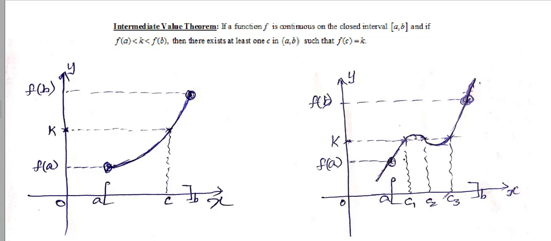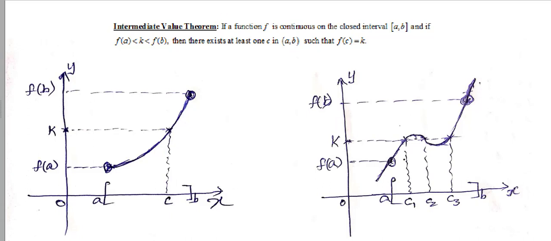In some cases there may exist more than one c even, at which the functional values are equal to the k value. It means every intermediate value between the functional values at the ends of the interval will be attained by the function f in the open interval (a, b) at least once. That is the statement or confirmation by intermediate value theorem.